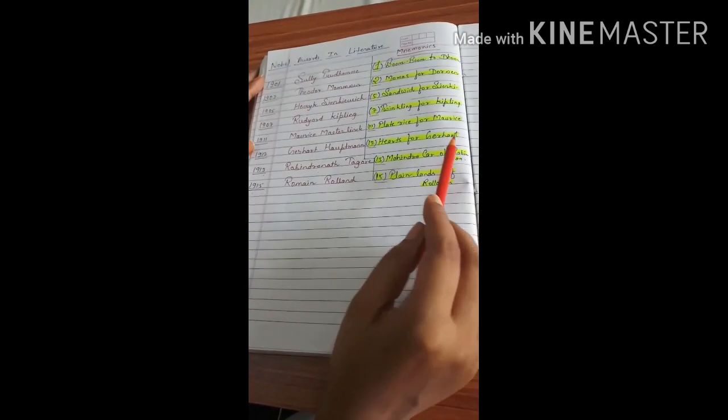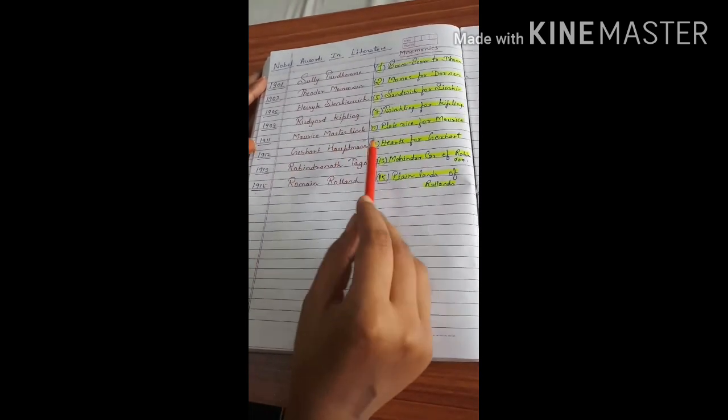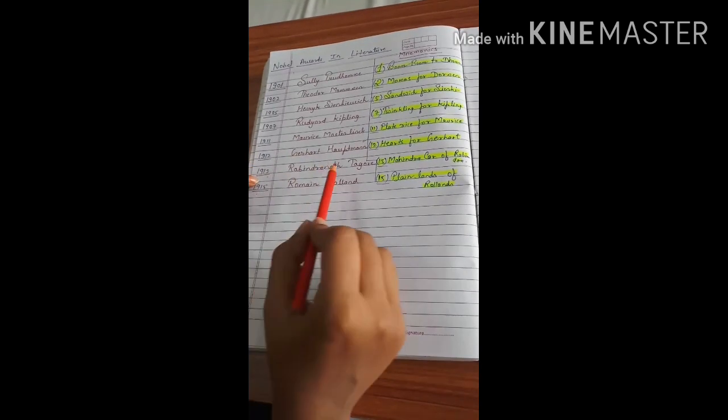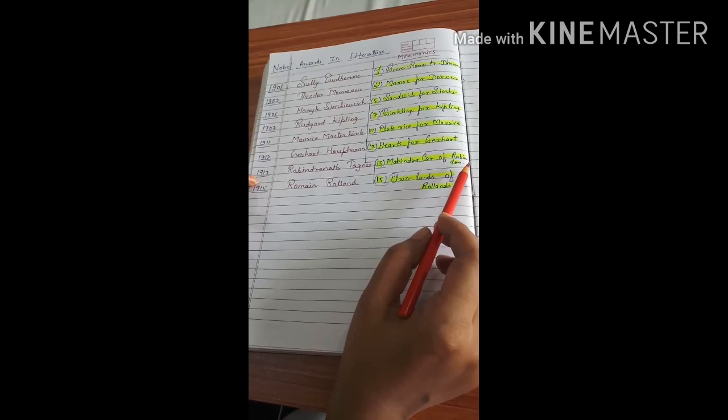12 hearts for Gerhard. How many hearts? 12 hearts for Gerhard. So 1912 Gerhard Hauptmann. Then 1913 Rabindranath Tagore. So 13 Mahindra car of Rabindranath.